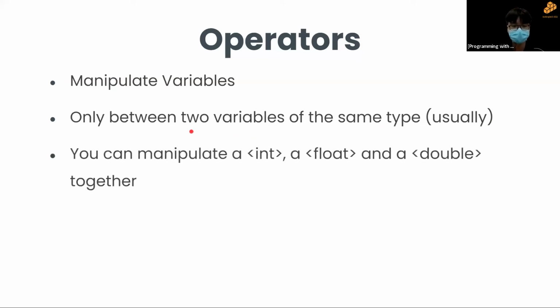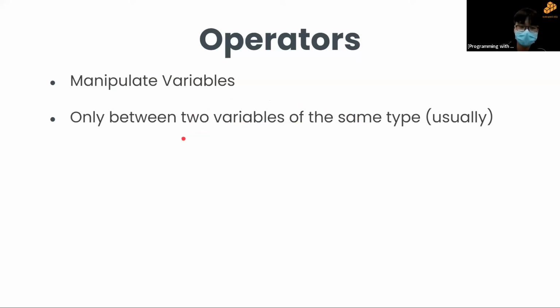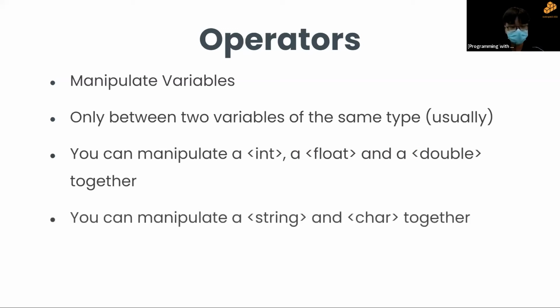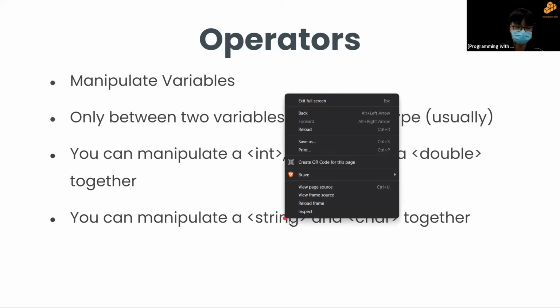So what this means is that I can use variables like int and int together. I can manipulate between a string and a string together. But the word usually is because actually you can manipulate an int and a float and a double together. That's because int, float, and double are essentially all just numbers, so I guess C++ doesn't get too confused. You can also manipulate between a string and a char, because if you think about it, a string is just a combination of characters.